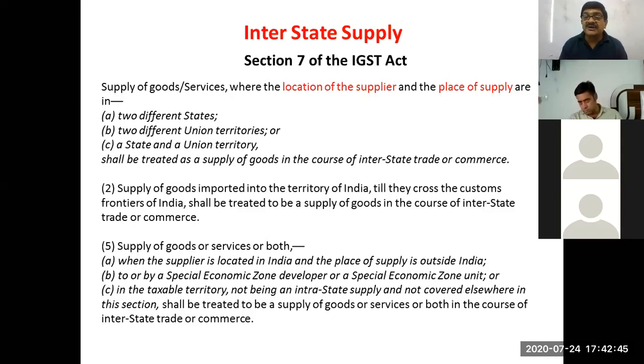Particularly sections 12 and 13 in relation to services are really very big sections. So we have to determine the place of supply as per those provisions. Location of supplier is as per the definition. Definition says where the place is registered, then registered place. If the services are being given from a place other than registered, then permanent location. So location of supplier is as per definition, and place of supply as per section 10, 11, 12, and 13.